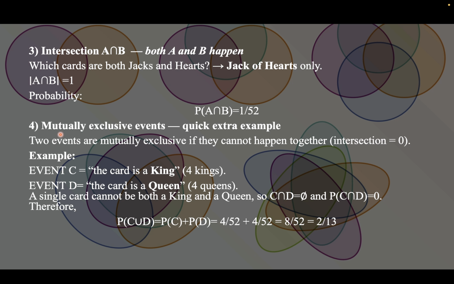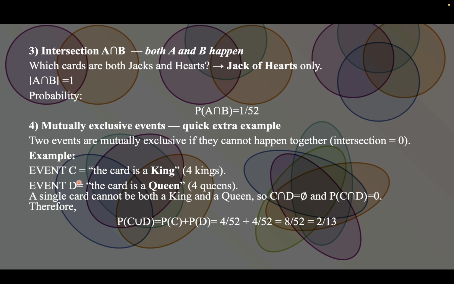Fourth would be mutually exclusive events. This was not covered in the previous example, so I will be providing an extra example to explain this. What does it mean? It means that two events are mutually exclusive if they cannot happen together.